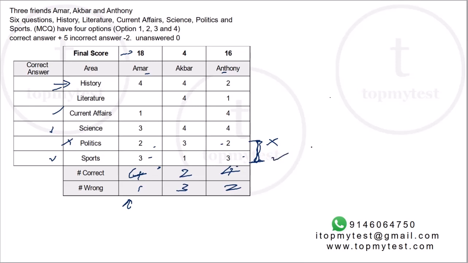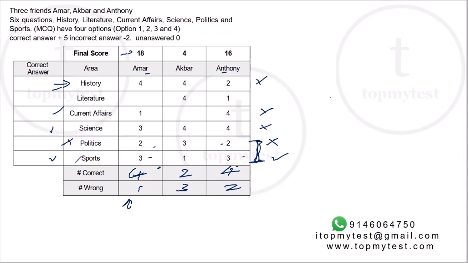Anthony, sports will be correct, but science, current affairs, and history are wrong. He's already got 4 wrongs. Now that is not possible because his overall number of wrongs is only 2. So politics cannot be wrong.